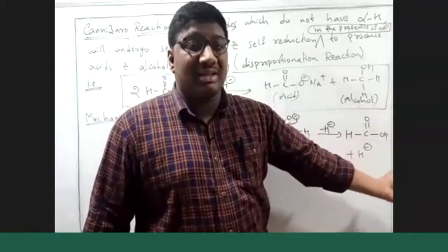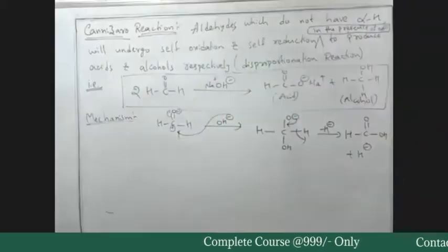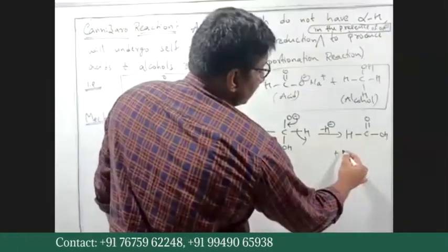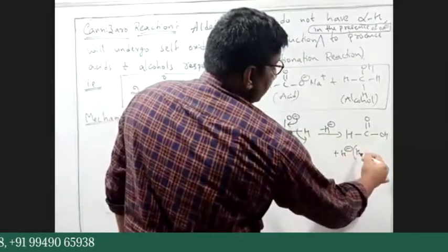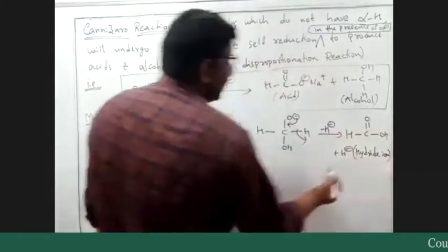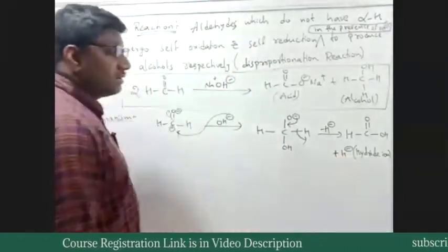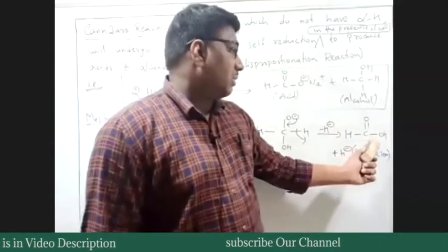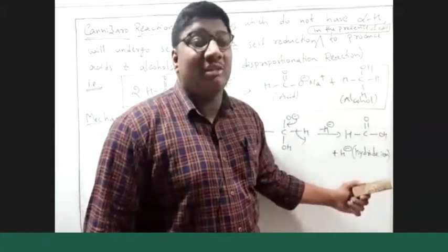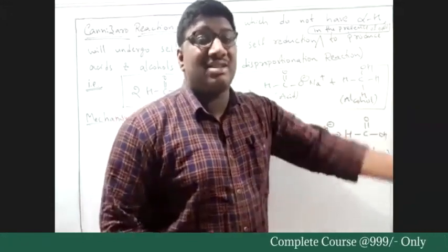H minus, what is it? Hydride ion. Everyone note this. Hydride ion leaves, plus H minus, or in the bracket you write hydride ion. Hydride ion is a negatively charged species. We generate our acid, HCOOH, plus hydride ion. This hydride ion, which is generated in the first step, acts as a nucleophile for the second step.